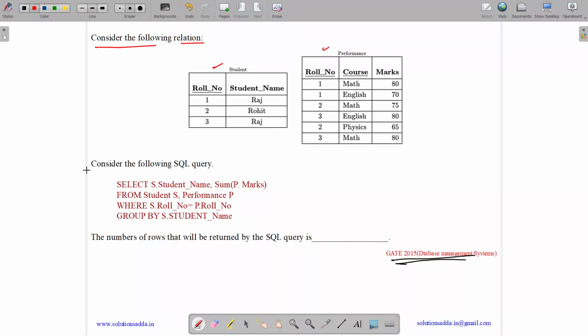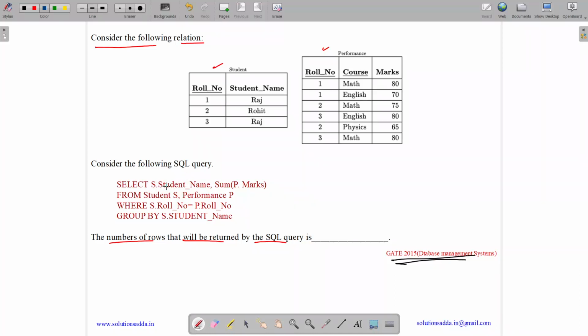and marks is also an attribute but not key. Now the query states: select s.student_name, sum(p.marks) from student as s, performance as p, where s.roll_number equals p.roll_number, group by s.student_name. The number of rows that will be returned by the SQL query is. Okay, so let us analyze what it is doing.